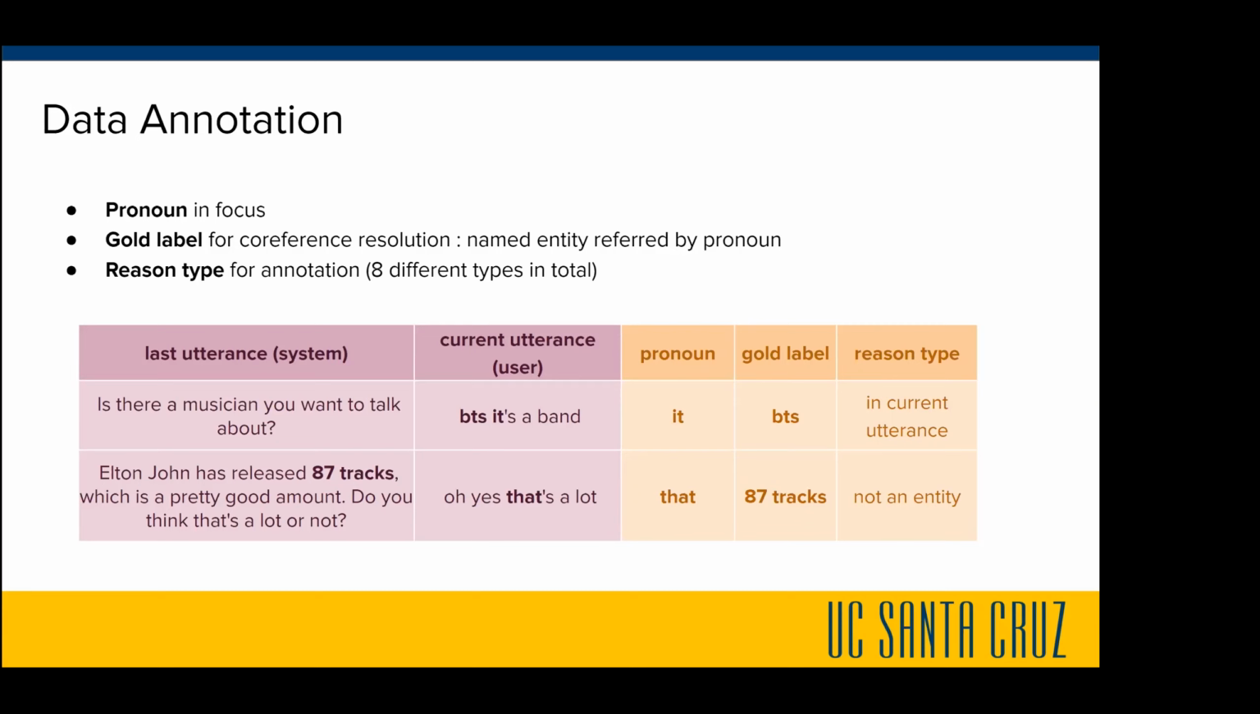So we have a not-an-entity case, like in the second example, which is referring to 87 tracks. The gold label will still be labeled. Reason type will be not an entity. We will filter by this for our current task.